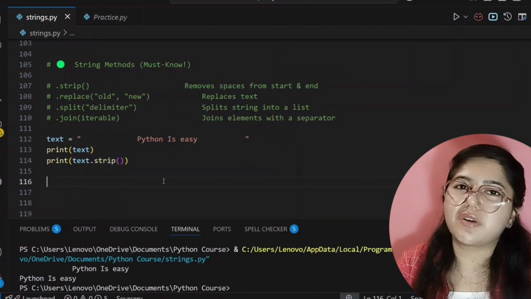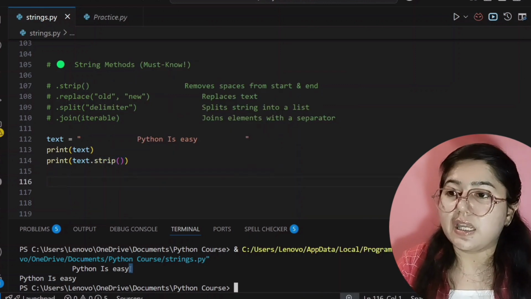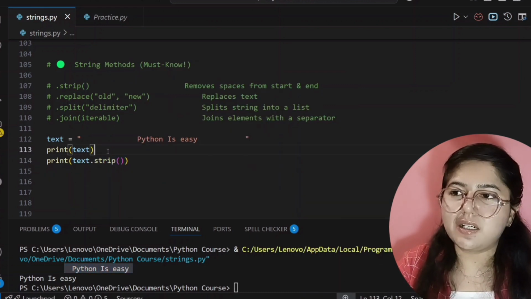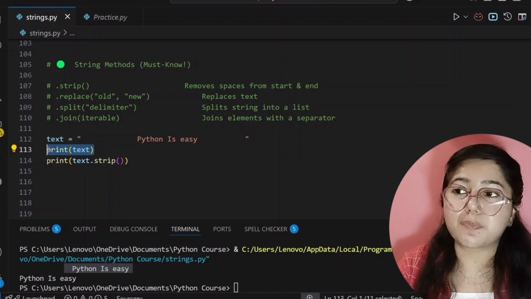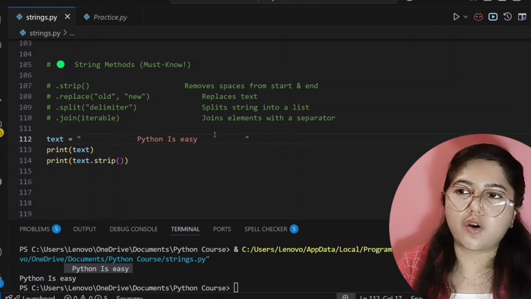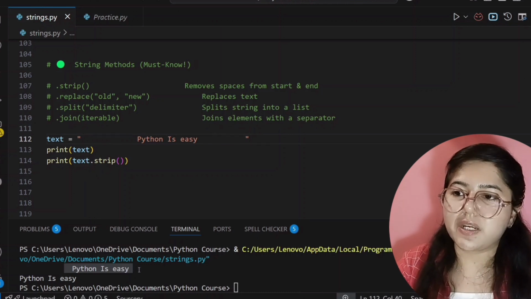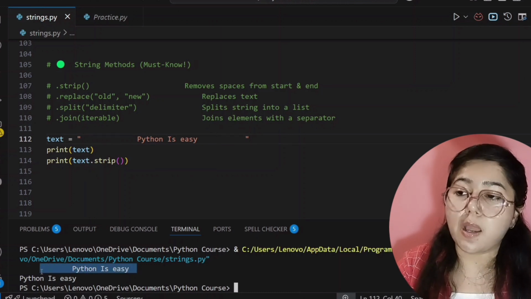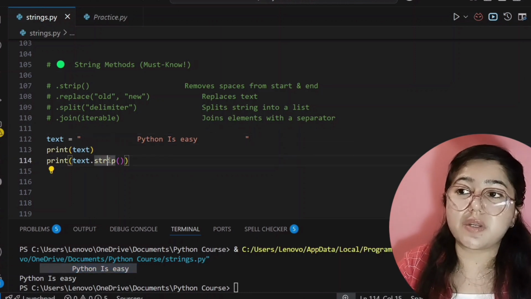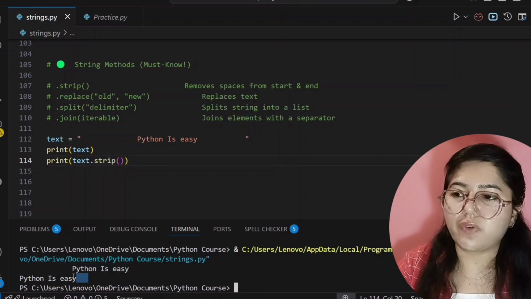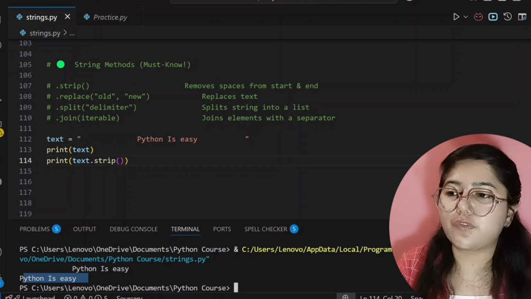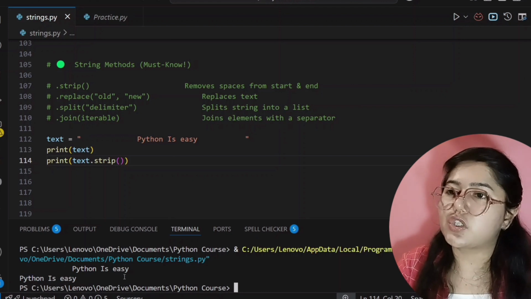Otherwise it will give an error. So see here. Here I am printing the simple variable where I have used spaces at the start and at the end of our string, so it is printing as it is with spaces. But here I have used the strip method. That's why it's removing all the spaces from the end and from the start. And now it's showing our correct output. So I hope you understood this part.